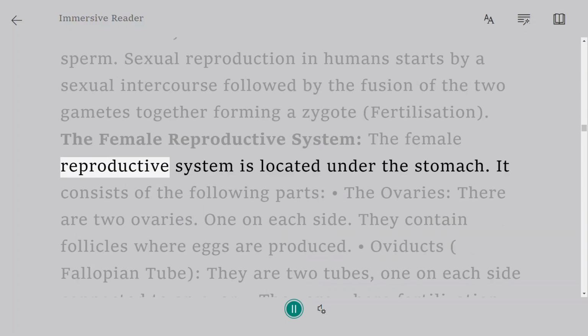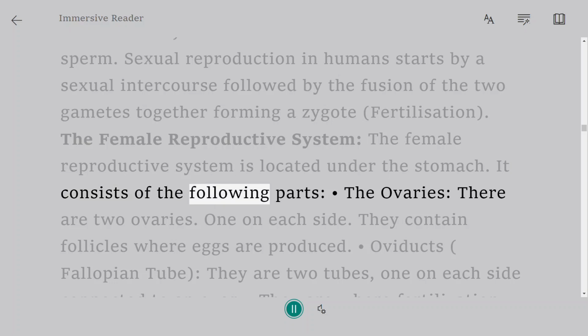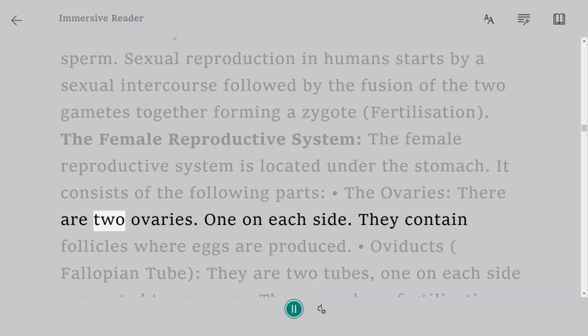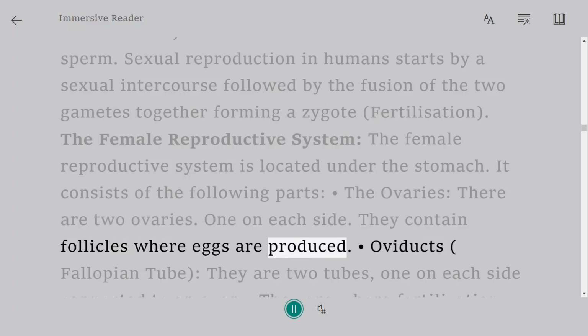The female reproductive system is located under the stomach. It consists of the following parts. The ovaries. There are 2 ovaries, 1 on each side. They contain follicles where eggs are produced.